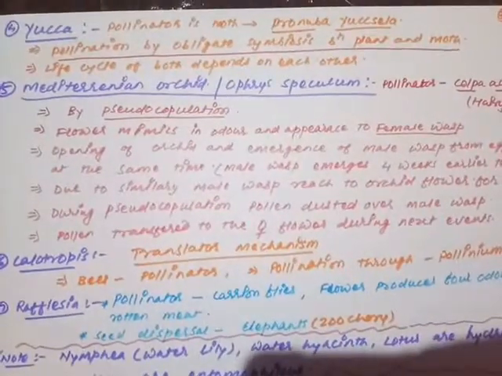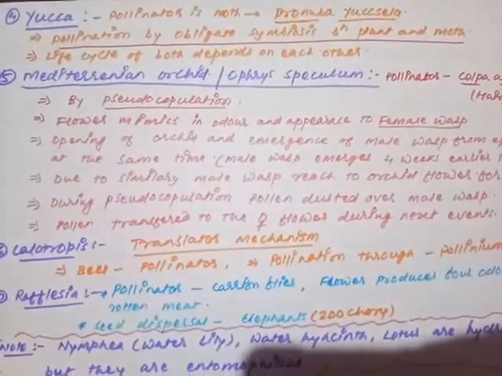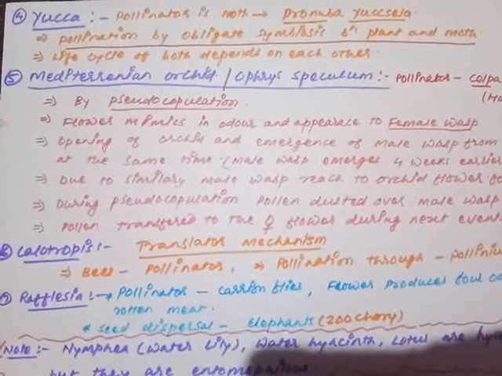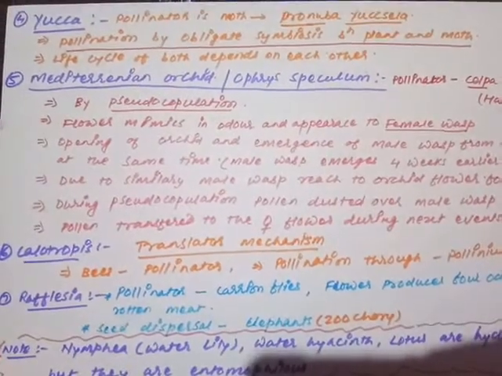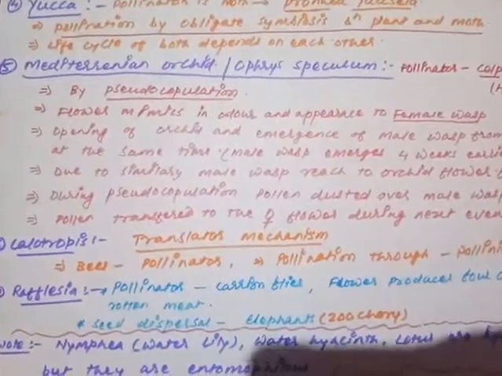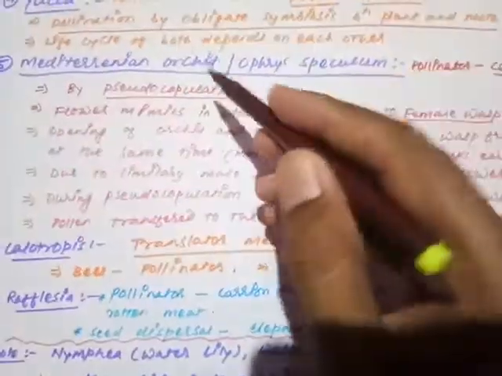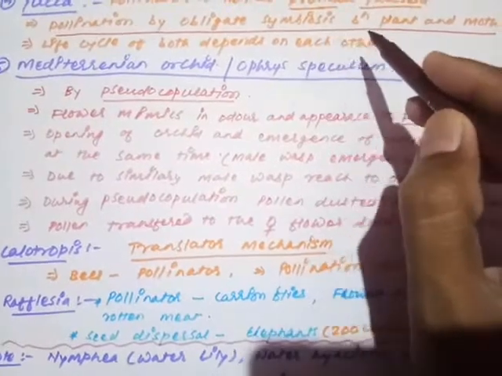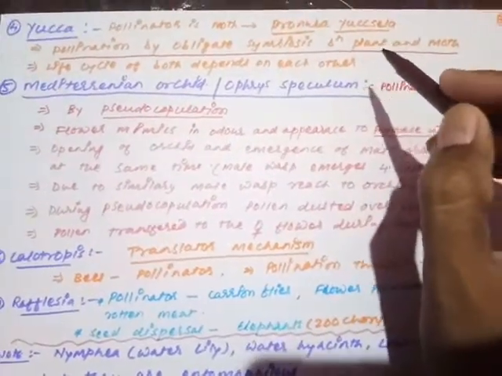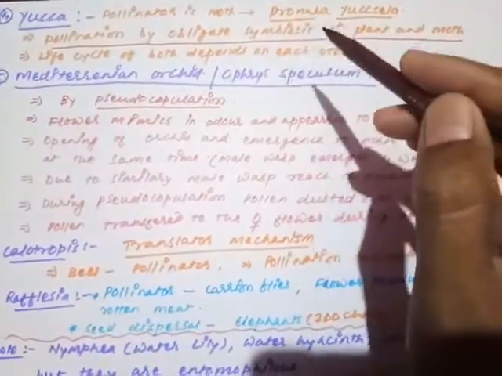What is specific there in the case of pollination of the yucca? The pollination in yucca is a kind of obligate symbiotic relationship between the plant and the moth. Are you getting my point? Pollination depends on the obligate symbiotic relationship between the plant and the moth. What is the meaning of obligate symbiosis? Symbiosis you know very well.